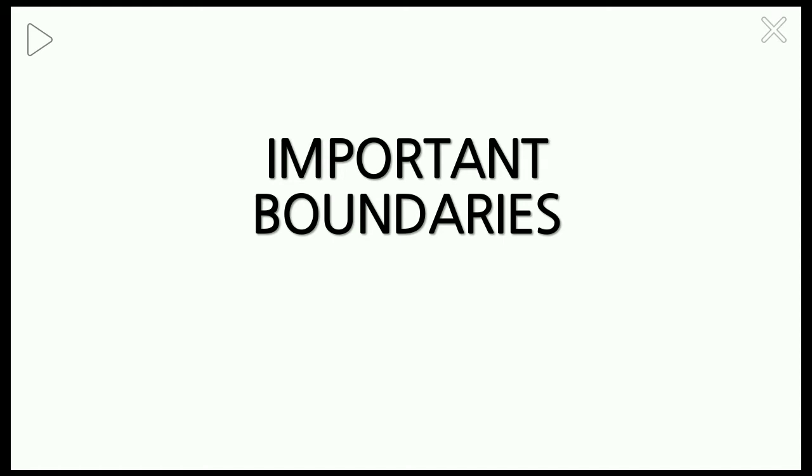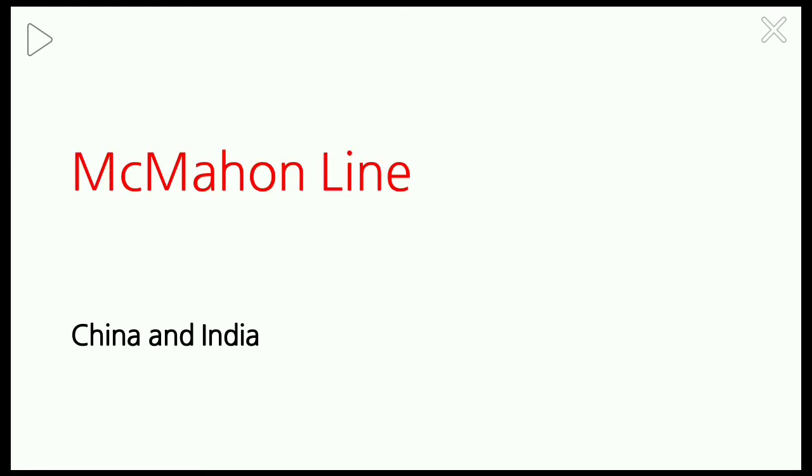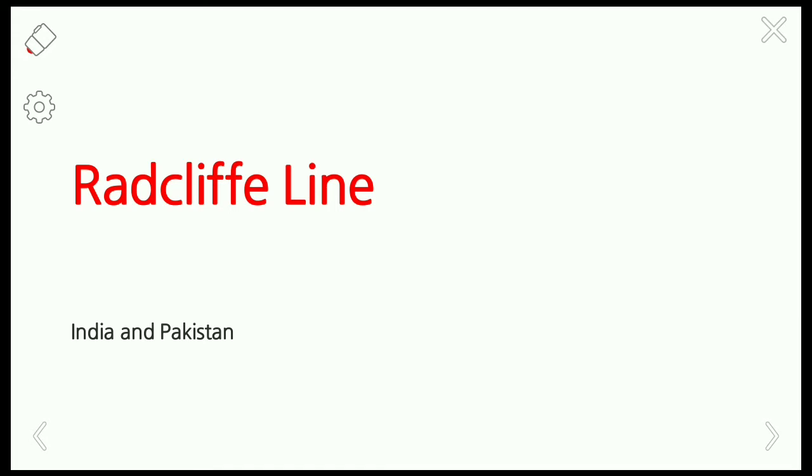neighboring countries. So first one is the McMahon line. This line is drawn by Sir Henry McMahon, and this line is shared between China and India. So this line is drawn between India and China. This line is recognized by only India, and it is not recognized by China. So next one is Radcliffe line.